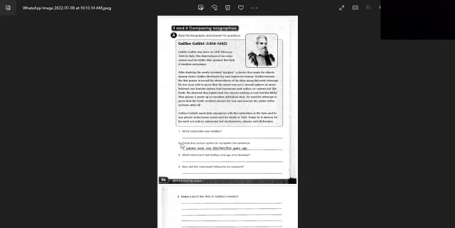Okay, coming towards page 24 of your book, please open your books. As you can see, the heading suggests comparing biographies. Can you please tell me what is a biography? In our daily life, we have come across 2 words, biography and autobiography. Can you tell me the difference? The difference between the two is a biography is a history of a person's life, while an autobiography, auto means self, is the history of a person's life.